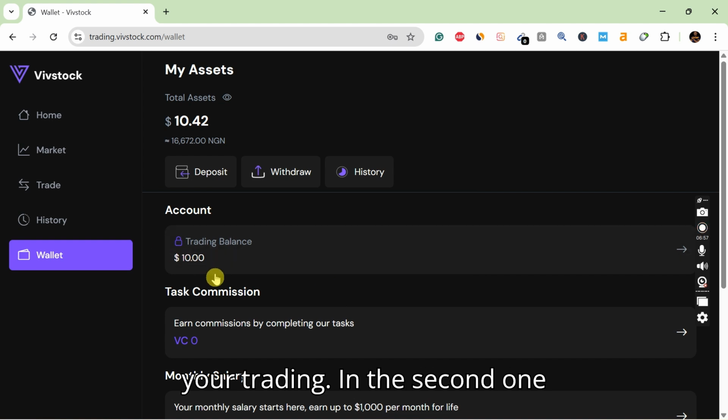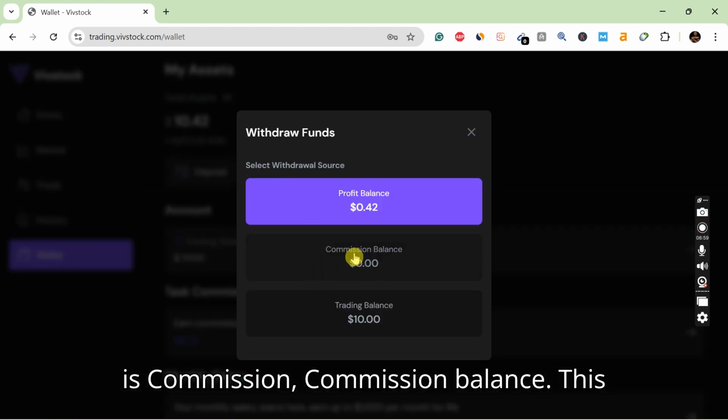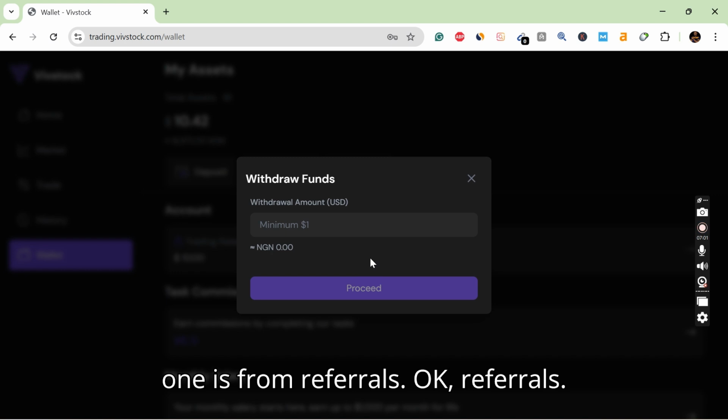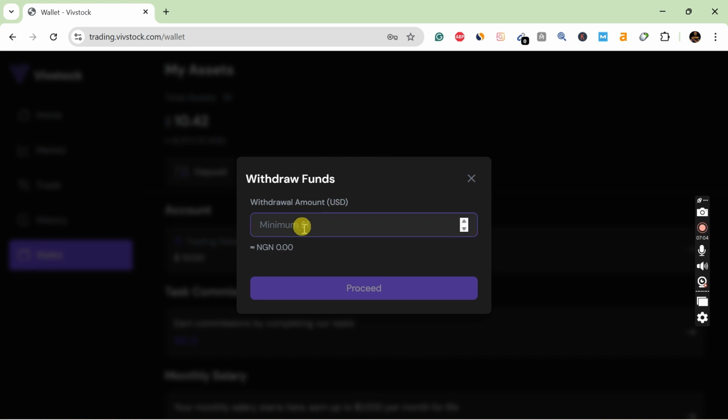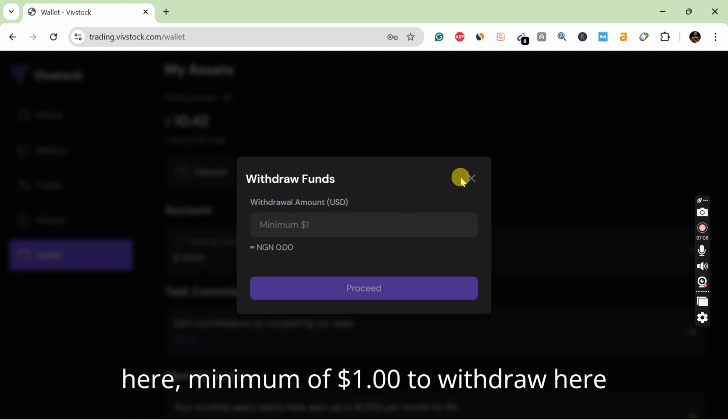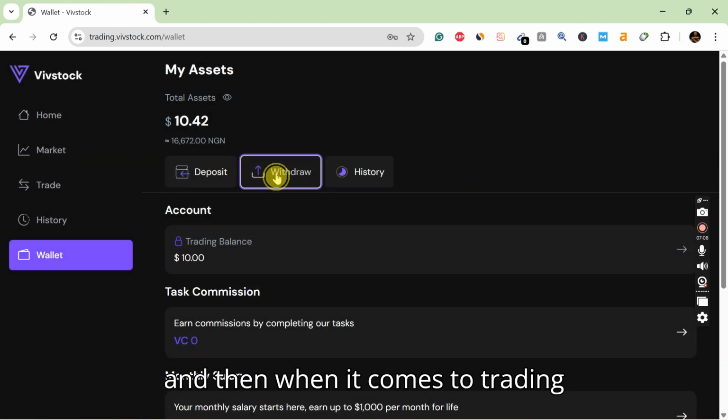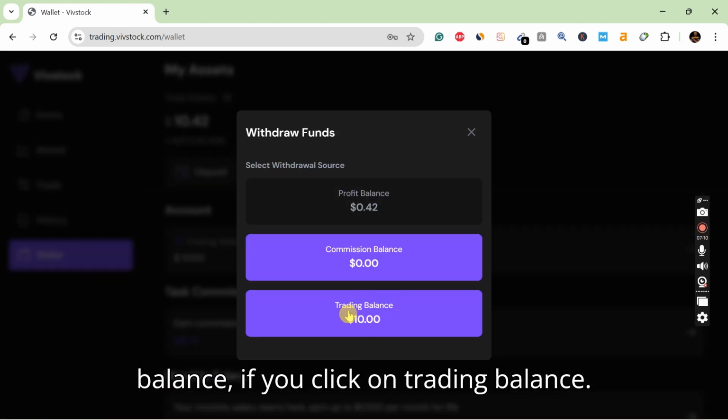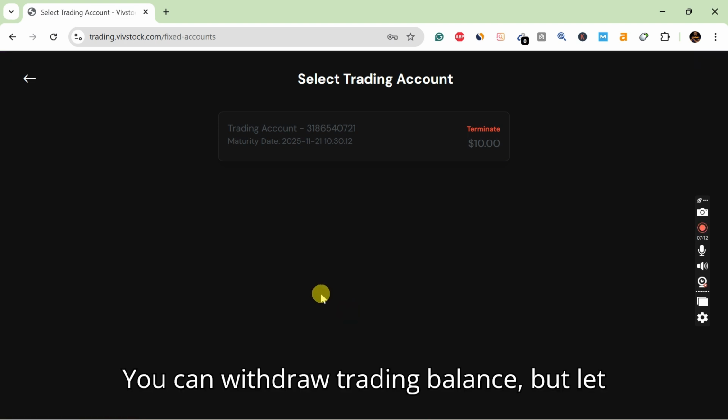Then the second one is commission balance. This one is from referrals. Okay, referrals. You have a minimum of $1 to withdraw here. And then when it comes to trading balance, if you click on trading balance, you can withdraw trading balance.